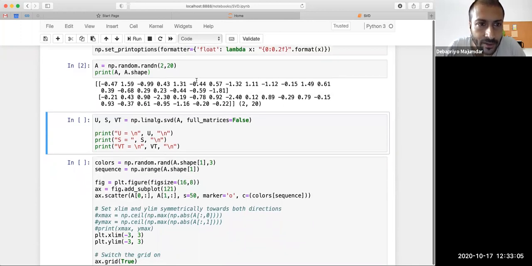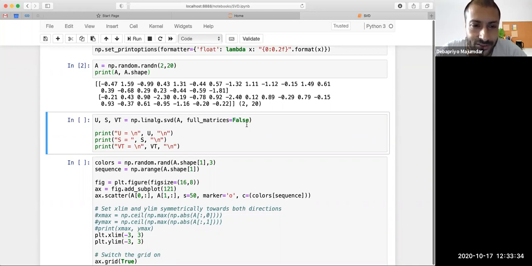Now, from NumPy linear algebra, I can do singular value decomposition. This full_matrices equal to False means I only want SVD done up to my rank. I don't want the full SVD. You remember we drew two pictures. One was M cross M, M cross N, N cross N, and then we had M cross R, R cross R, then R cross N. So we are doing the second one.